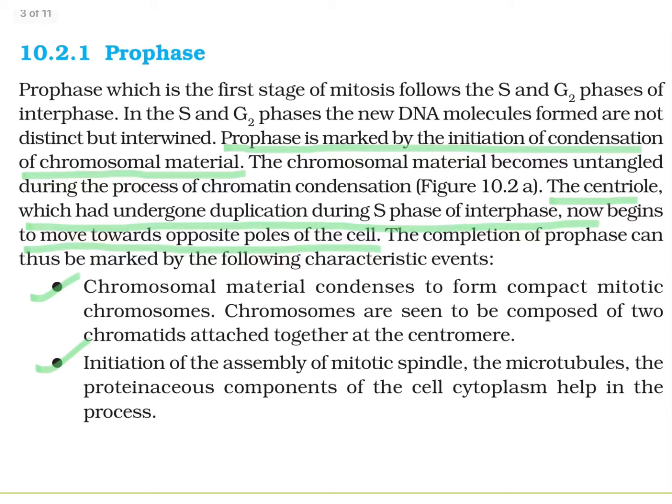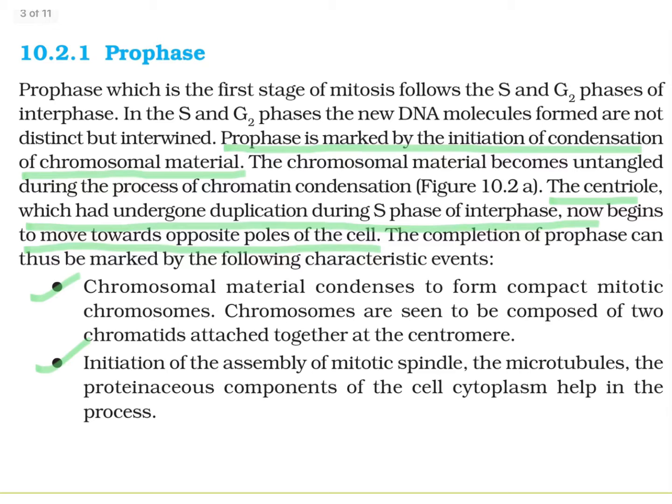Prophase is the first stage which follows S and G2 phase of interphase. In S and G2 phases, the new DNA molecules formed are not distinct but they are intertwined. But in prophase, the initiation of condensation of chromosomal material takes place. This is the first identifying feature of prophase. The chromosomal material becomes untangled during the process of chromatin condensation. We will see in the figure later on.